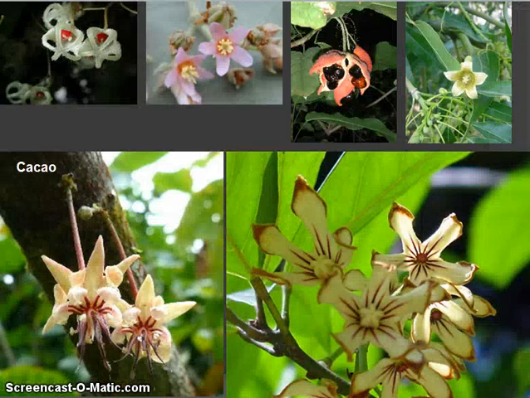The image on the bottom left is cacao. The others are all species in the same family, grouped together by their similar and unique flower and fruit structure.